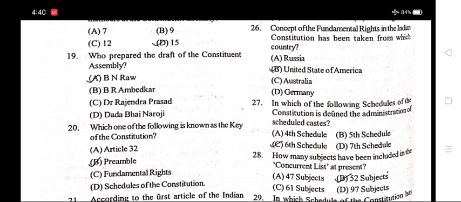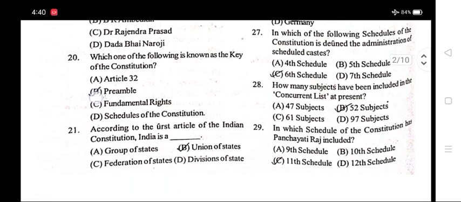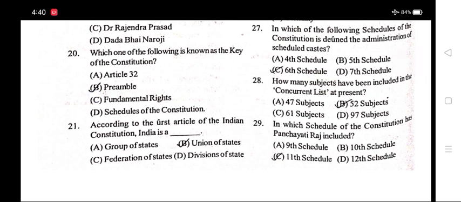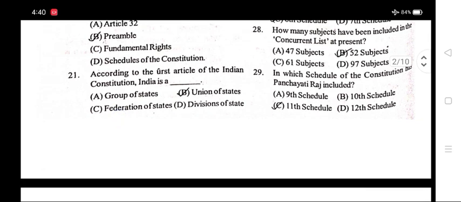Number 26. The concept of fundamental rights in the Indian Constitution has been taken from which country? Option B, United States of America. Number 27. Which of the following schedules of the Constitution defines the administration of scheduled areas? Option C, 6th schedule.